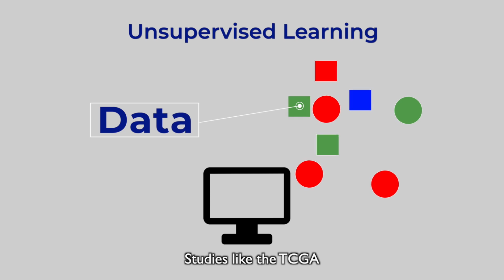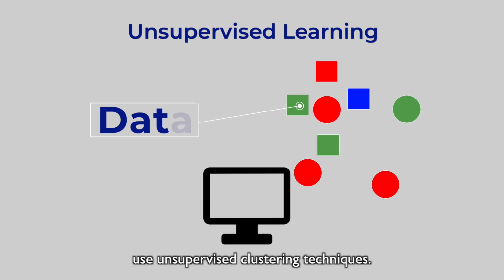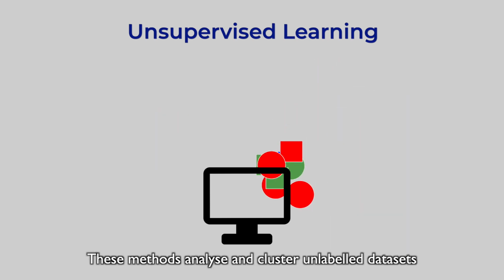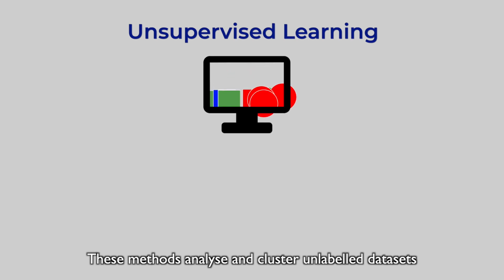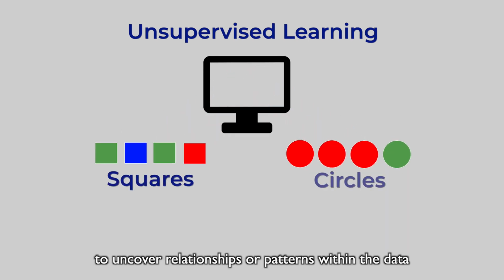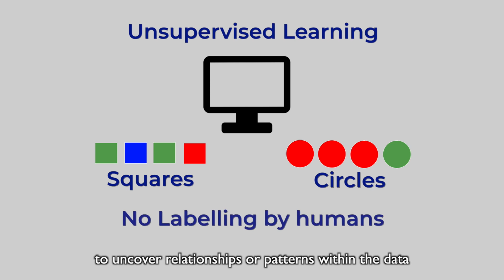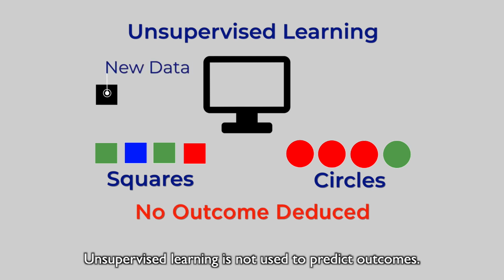Studies like the TCGA use unsupervised clustering techniques. These methods analyze and cluster unlabeled datasets to uncover relationships or patterns within the data without the need for human supervision. Unsupervised learning is not used to predict outcomes.